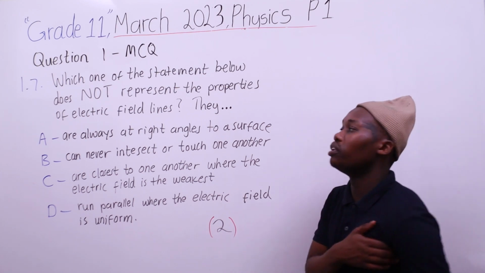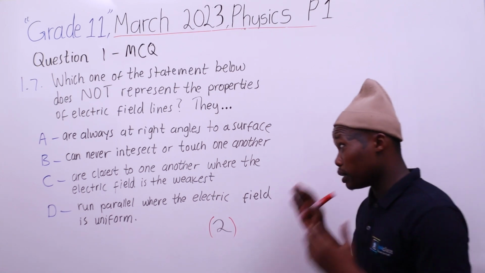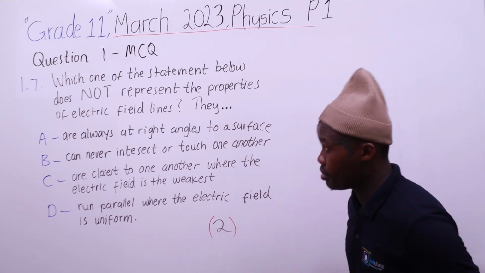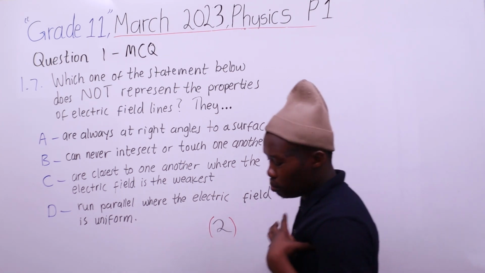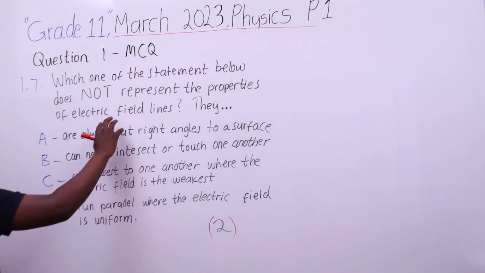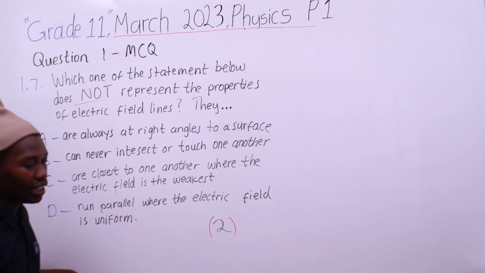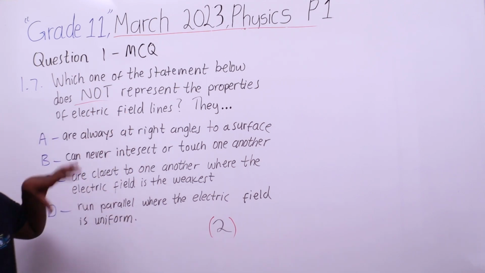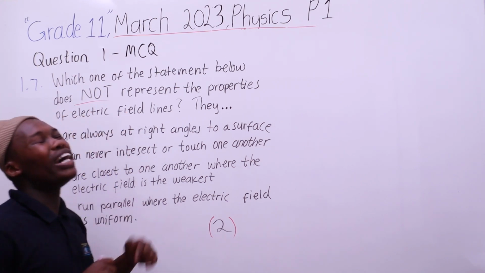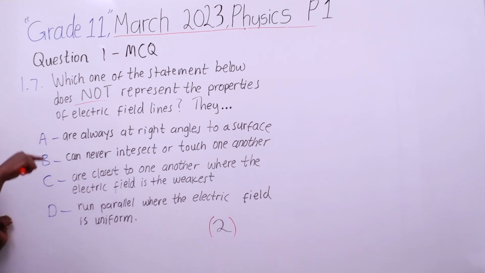Alright, so now go to question 1.7. Which one of the statements below does not represent the properties of electric field lines? So this question says, of the properties below, which one does not represent the properties of electric field lines. What you know about electric field lines is what is correct; the one that is false, the one that contradicts, is the one we want. We want the wrong one in this case.